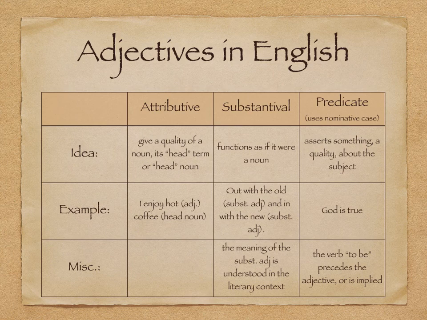And then the predicate adjective uses the nominative case in Greek. It asserts something, a quality about the subject. God is true. So it sort of is at just a bit of a higher level than an attributive adjective. True God, but God is true. And it emphasizes that quality about the head noun. So the predicate adjective sort of is one step up in degree of description beyond the attributive, if you will. And the verb of being is either there or supplied.